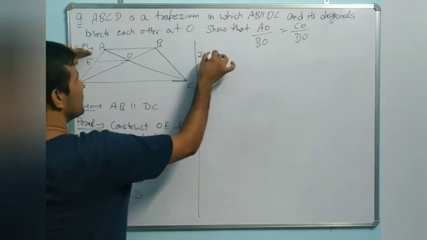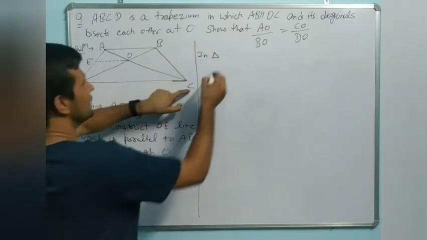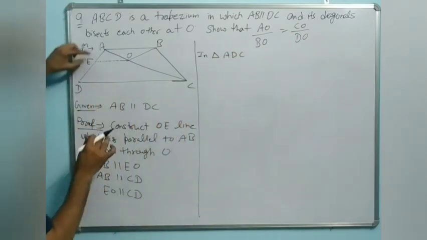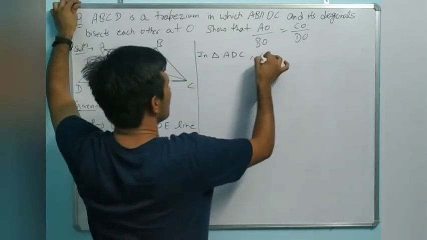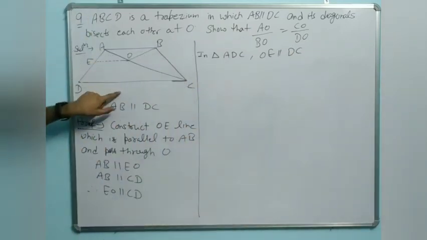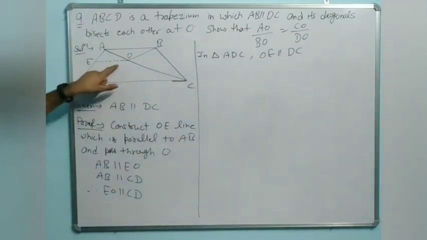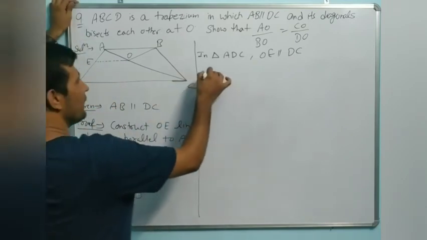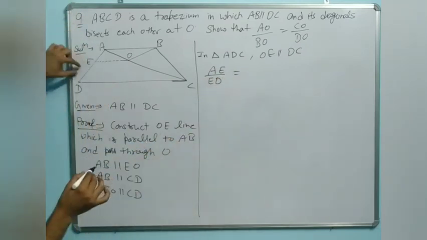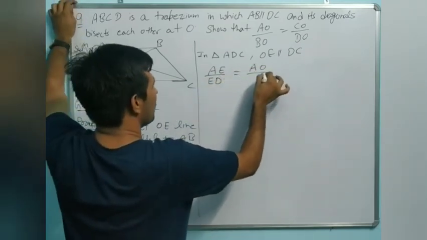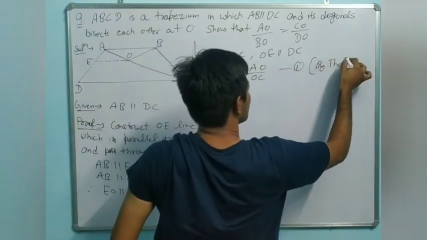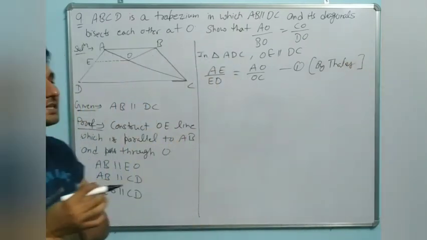In triangle ADC, OE is parallel to DC. And whenever one line is parallel to another side in a triangle, it means they divide in the same ratio. It means AE upon ED equals AO upon OC. Equation number 1 by Thales theorem. Understand? Same as it is.